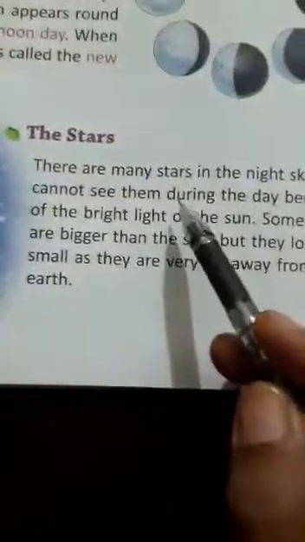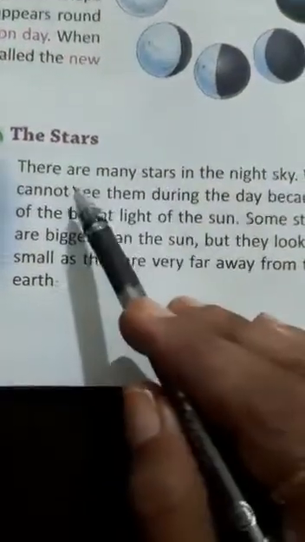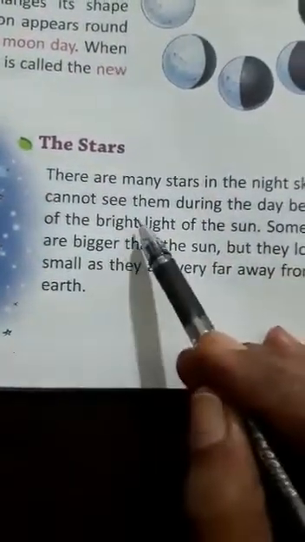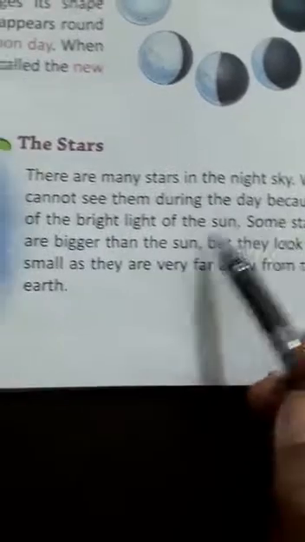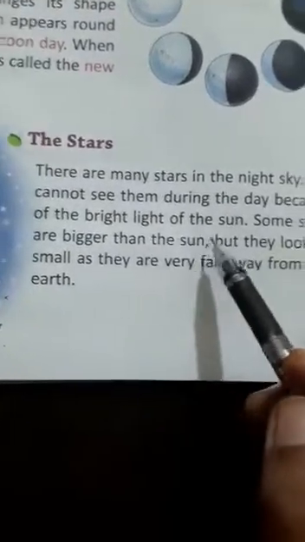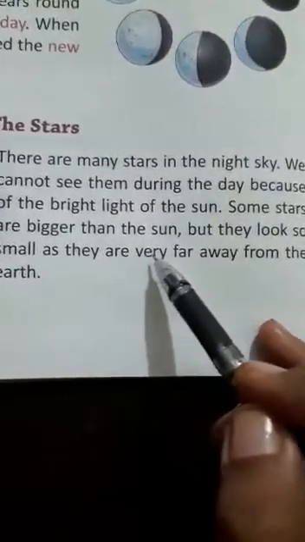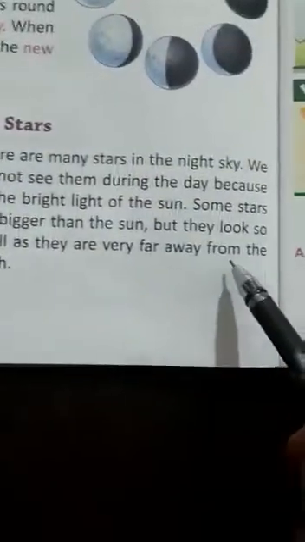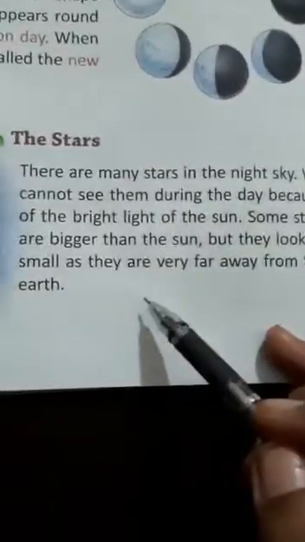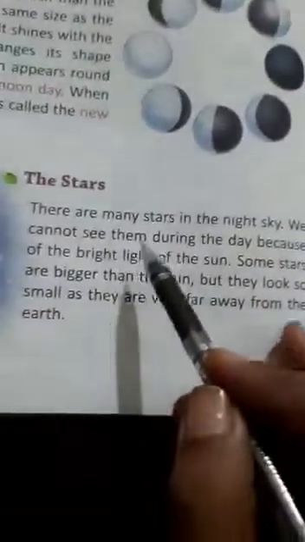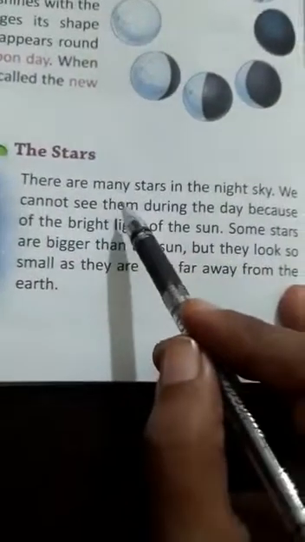The stars. You can see this is a picture of sky and stars are there. There are many stars in the night sky. We cannot see them during the day because of the bright light of the sun. Some stars are bigger than the sun, but they look so small as they are very far away from the earth. Children, there are so many stars.